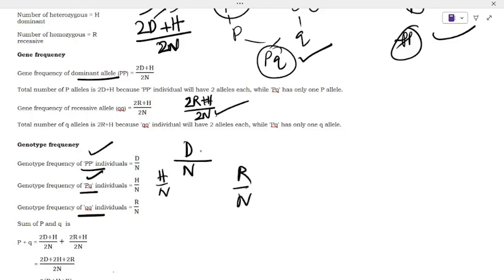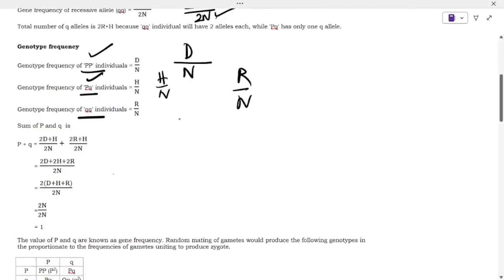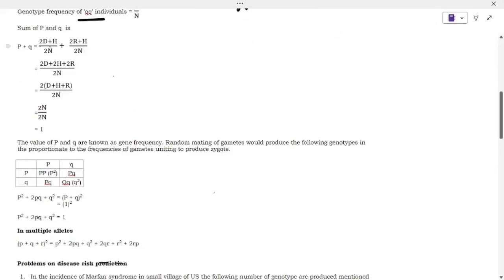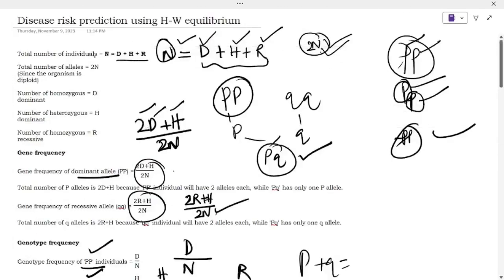Then how do you derive the formula? To derive the formula, you need to sum up p plus q here. p plus q is equal to whatever the gene frequency is there. Sum up both here: 2D plus H over 2n, plus 2R plus H over 2n. So the common denominator is there, and if you sum up that, 2D, 2H, 2R, H and H give 2H. So D plus H plus R is there. You already know that D plus H plus R is equal to N.